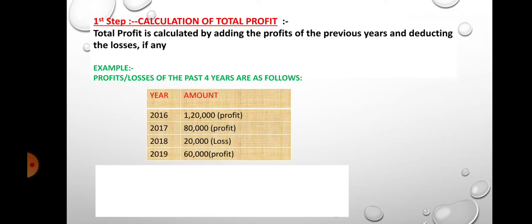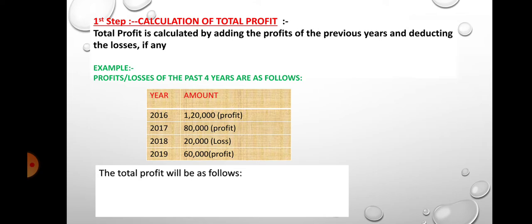Example, profits and losses of the past 4 years are as follows. Year 2016, profit 1,20,000. 2017's profit, rupees 80,000. 2018, loss rupees 20,000, and 2019, profit rupees 60,000.